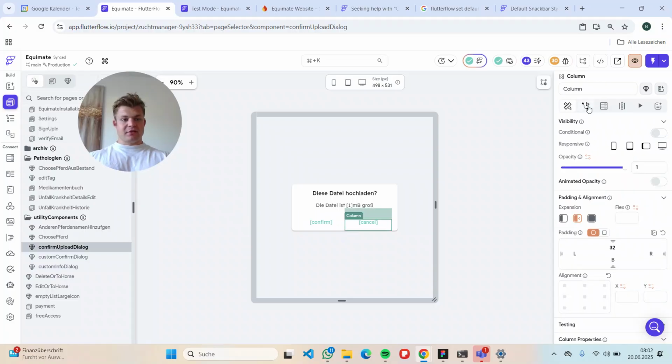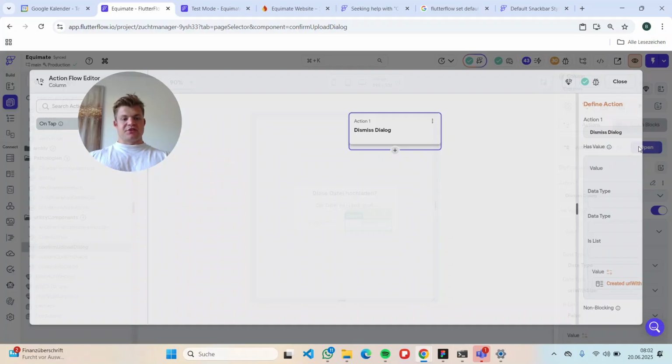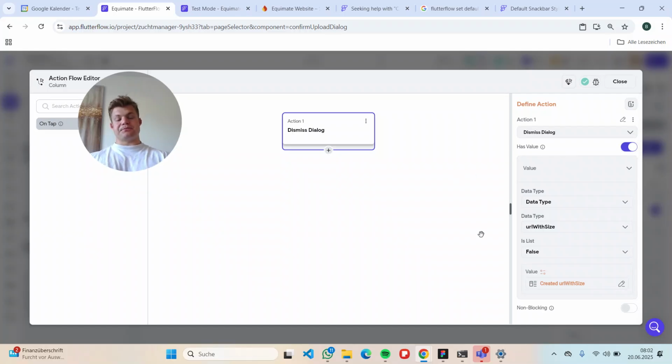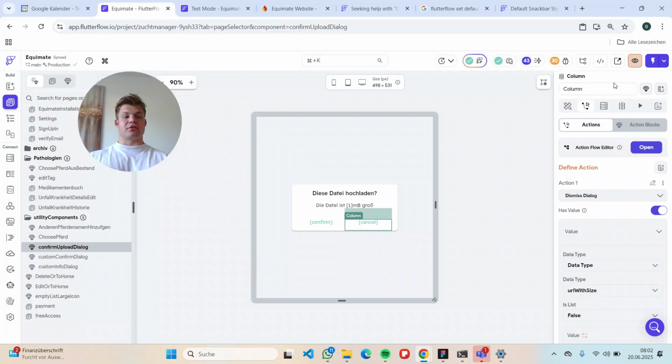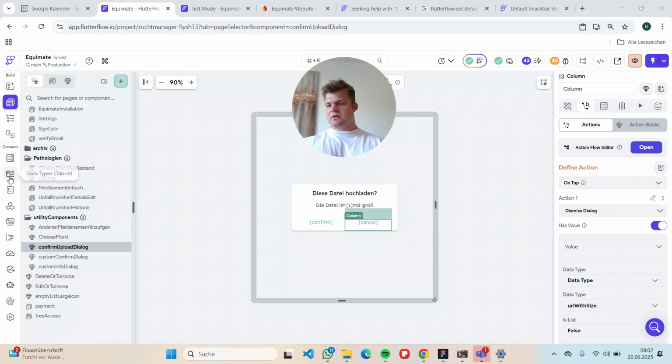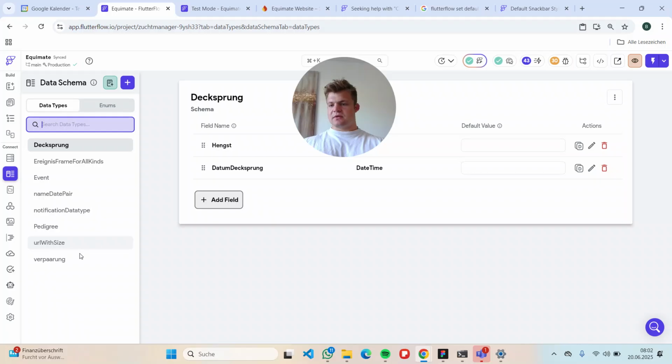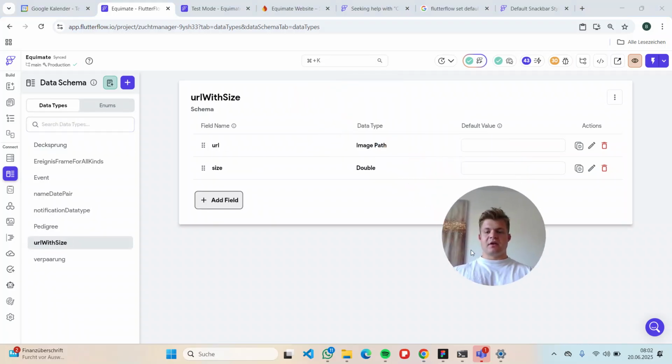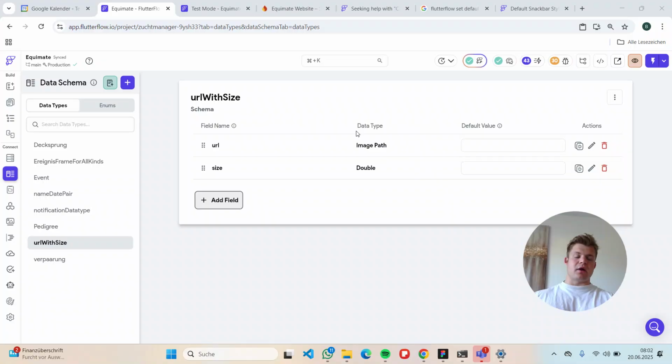If the person cancels it, it's just dismissed, and I have a data type here. It's just a pair of URL, which is a string for the image path, and size. Let me see. Data types, URL with size. Exactly, so it's a double for size and URL for the image path.